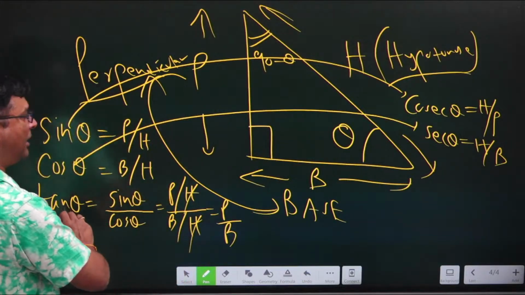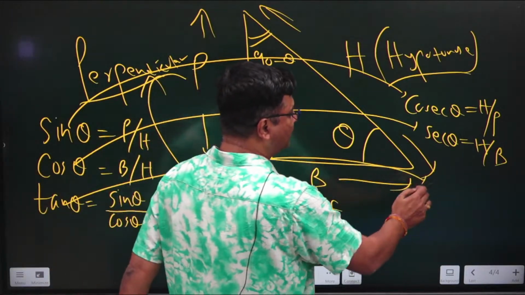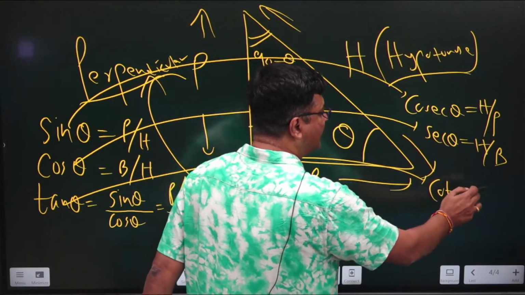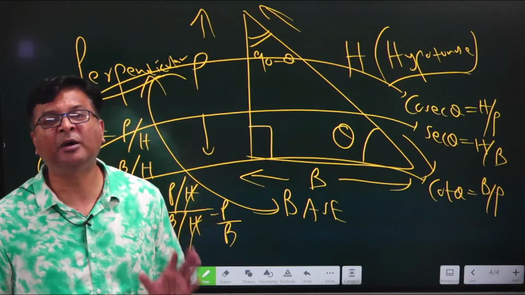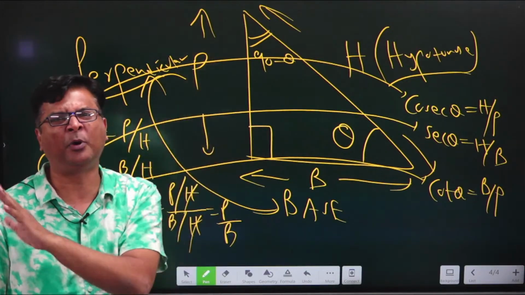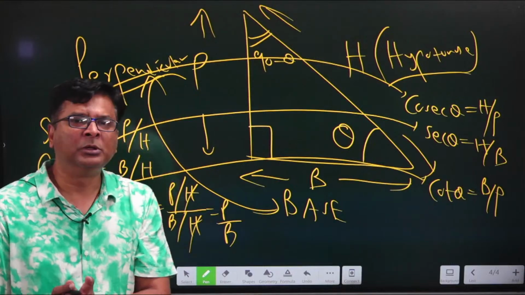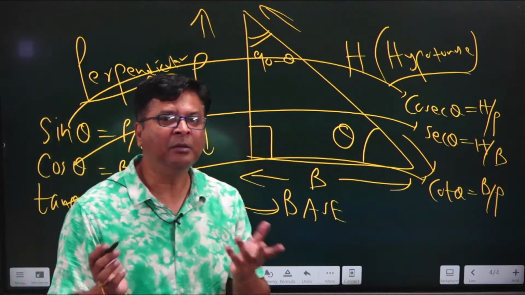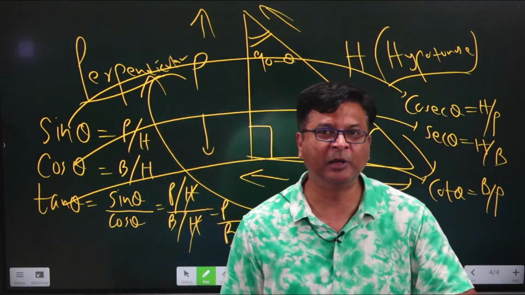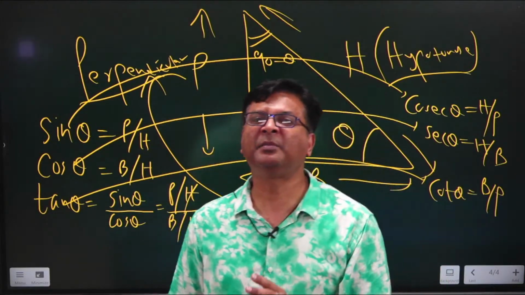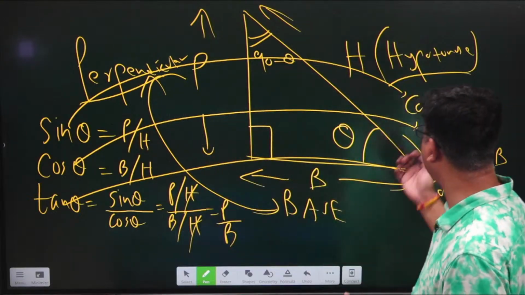And the reciprocal of tan theta is cot theta. That means this can be written as B by P. I hope you all know the meaning of reciprocal. Reciprocal means 1 upon anything. Suppose I am saying 2, so its reciprocal will be 1 by 2. Suppose I am saying 1 by 3, so its reciprocal will be 3. So that is the meaning of reciprocal, and accordingly we have written this.